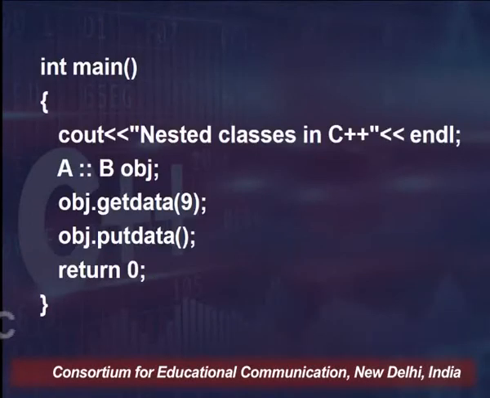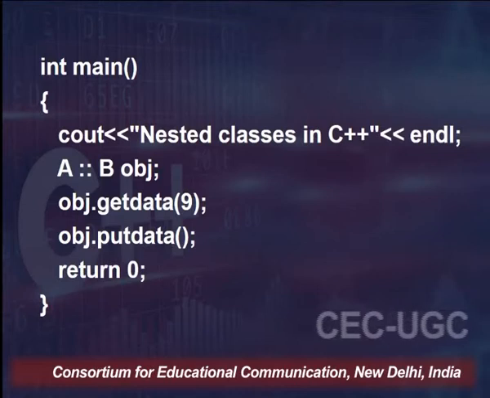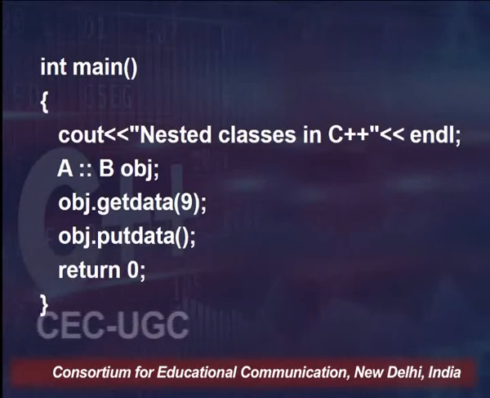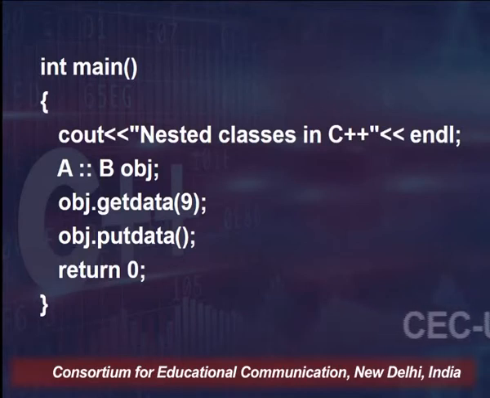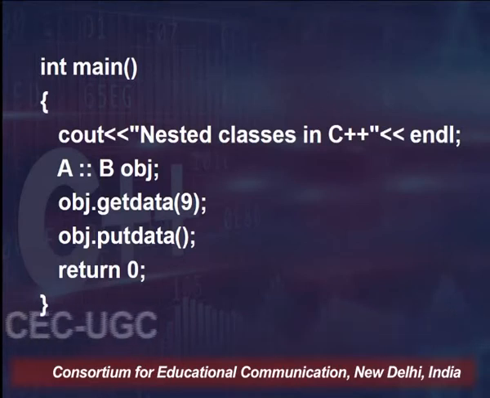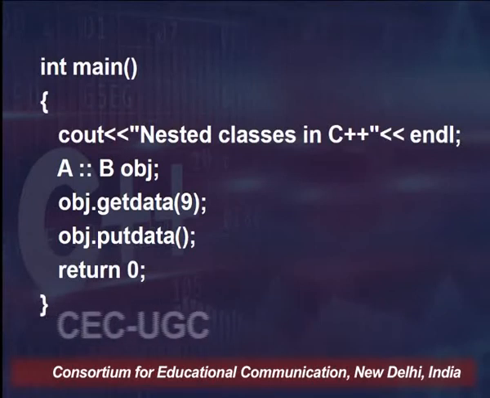So the final output of this particular program will be: the number is 9. In this way we can declare and define the nested classes and use them. Now a very common question which should arise in the mind of the listener is: what is the objective of having these nested classes, and are there any special features applied to these nested classes? Both the questions will be answered in a short while.